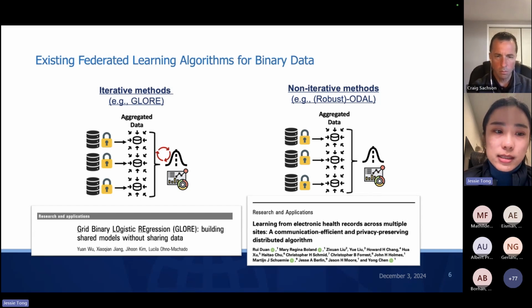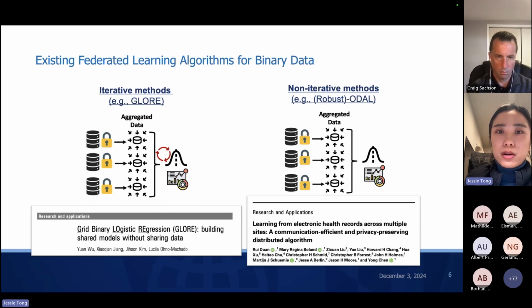In practice, since we want to save more human-in-the-loop effort, non-iterative methods, for example ODEL or robust ODEL, have been developed. Compared with the iterative method, these non-iterative methods only require 1 to 2 rounds of communication between the lead site and the collaborating sites to transfer summary level statistics.